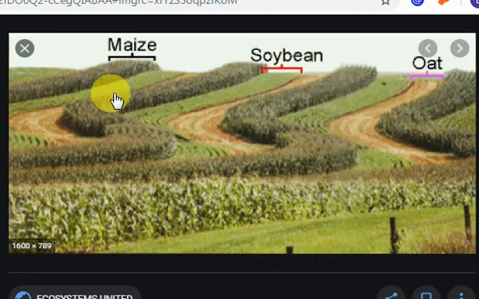In this way, if wind is flowing at fast speed, then these maize plants prevent the blowing of winds and protect the area under soybean and oat agriculture, because those plants are small, but the maize plants are very big.